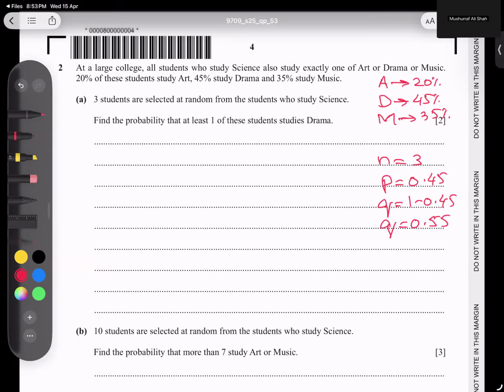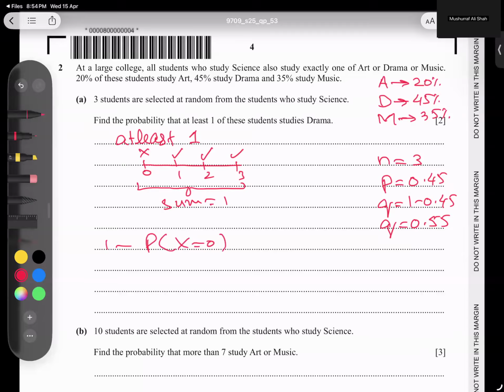And he's saying at least one. What is at least one, students? At least one means one and more. If I show it like a number line, 0, 1, 2, 3, out of 3, at least one means one and more. This is my concern. 0 is not required. And you know the sum of all is equal to 1. So can I say I don't need 0, so subtract from 1? That's it. 1 minus the probability x is equal to 0.